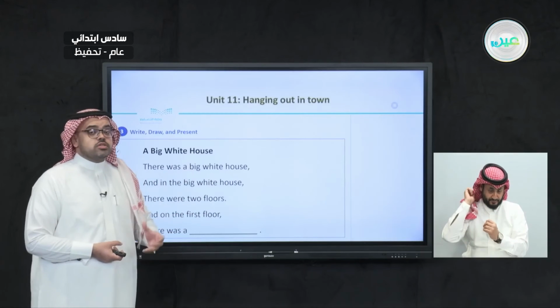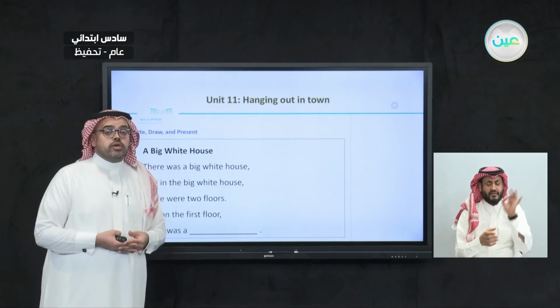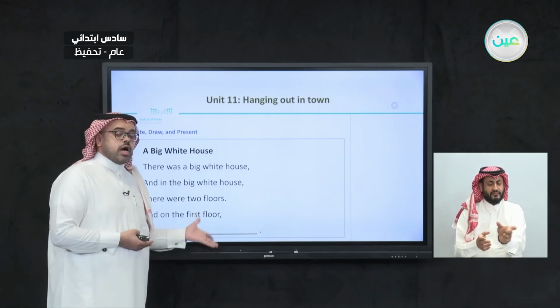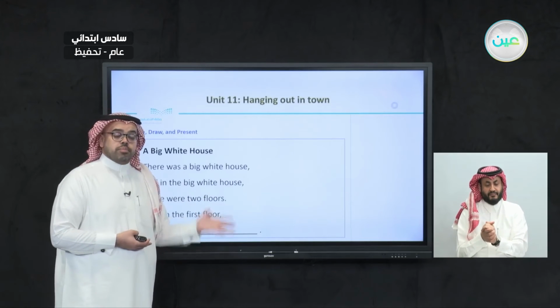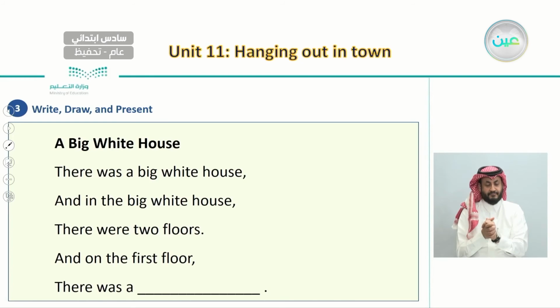Let's read this chant one more time and try to figure out what we should write or fill in these blanks with. So, a big white house. There was a big white house, and in the big white house there were two floors.